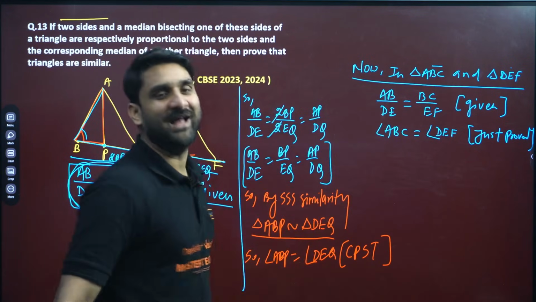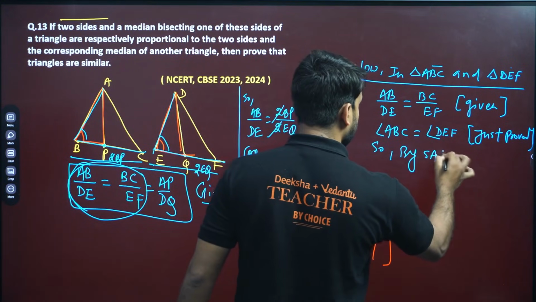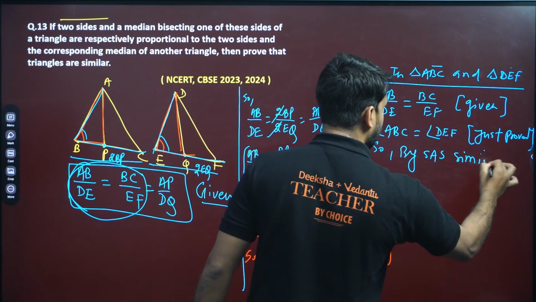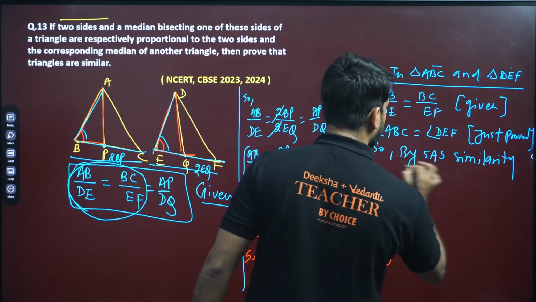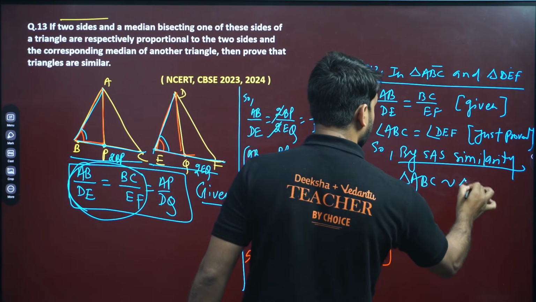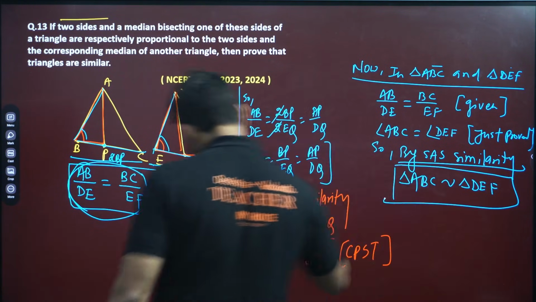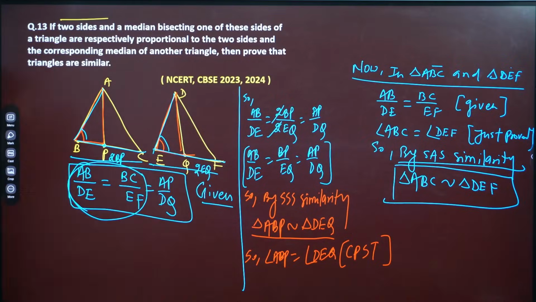So by SAS similarity, triangle ABC is similar to triangle DEF, hence proved. This is the question, hence proved.